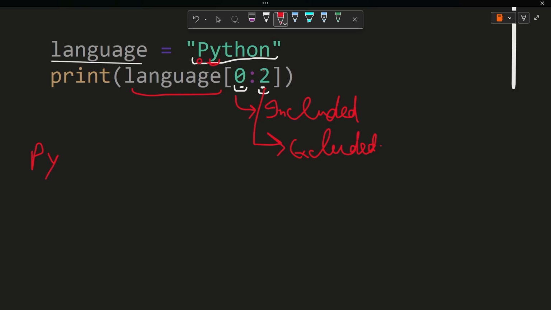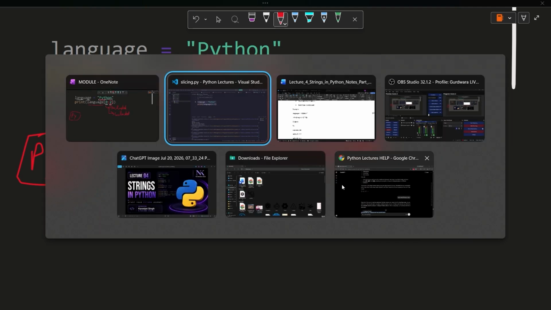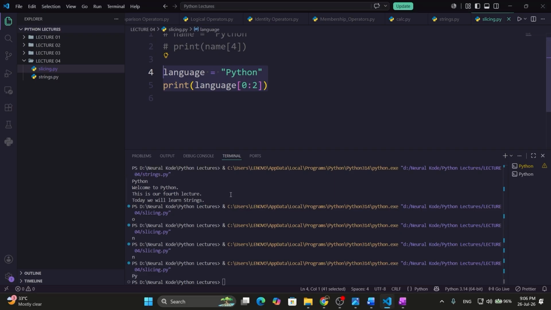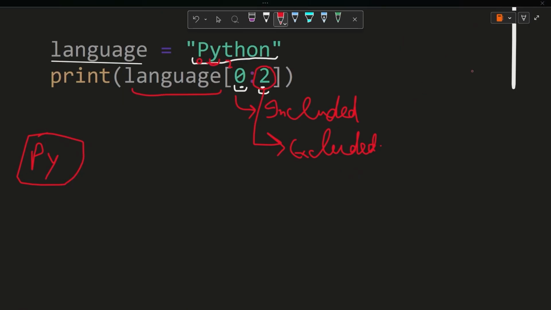Now, after 1, we have 2. But 2 is excluded. We will not take the value at the 2 position or 2 index, so we will not write T here. We will go from 0 to 1 only. So this will be the result. We got this in VS Code as well: we got PY as the output. So this is string indexing in a simple manner.